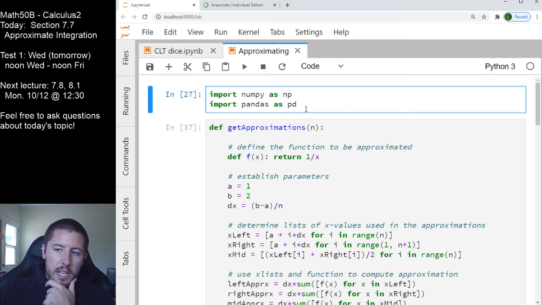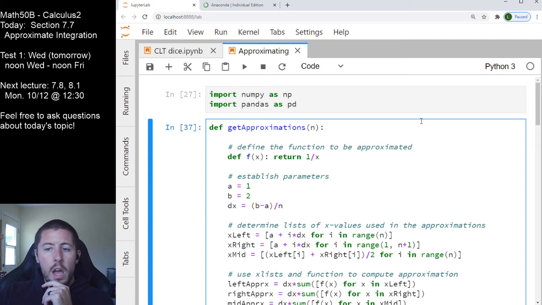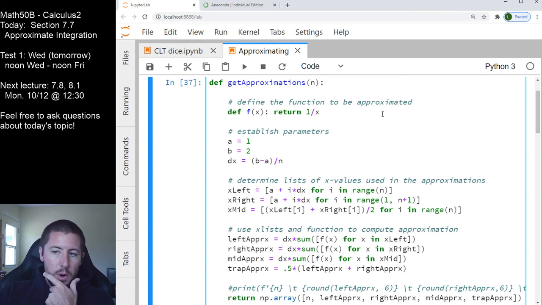First things first, I'm going to want to use some libraries that have some specialty functionality. NumPy stands for numerical Python. Pandas, I forget, there's some smart acronym for pandas out there, but this is going to allow me to organize my information in a more advanced version of an Excel spreadsheet. I'm going to define a function here called getApproximations, and it's going to take in the number of subdivisions of interest.